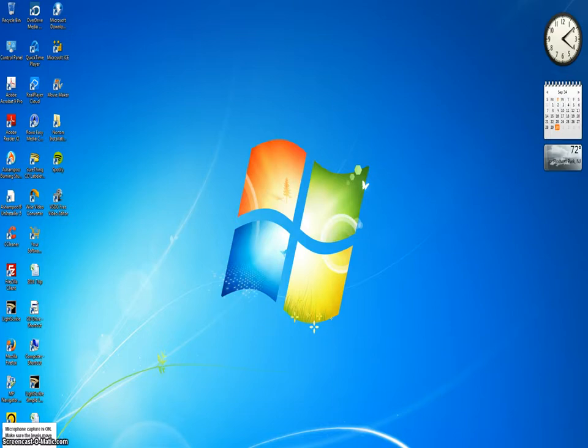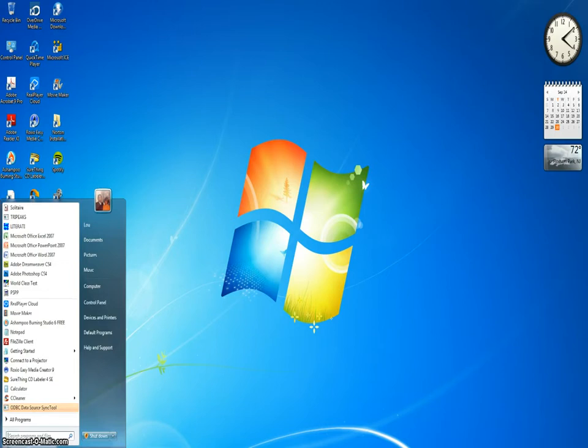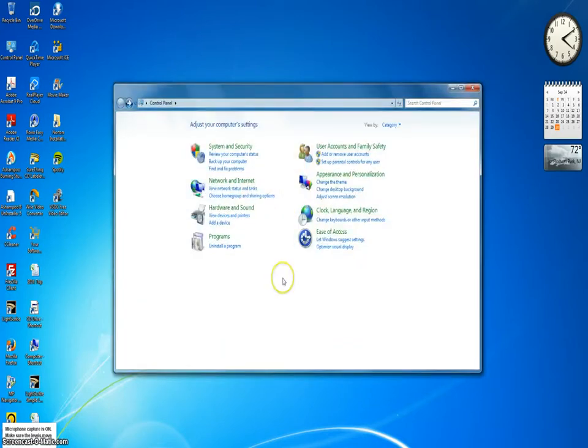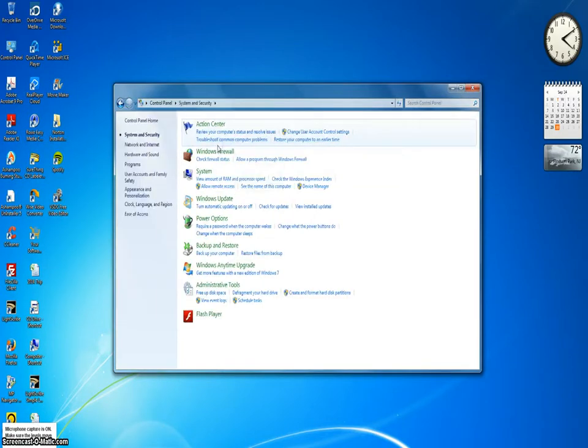In Microsoft Windows, we begin by clicking the Start button and on the pop-up menu, the Control panel. In the Control panel, click on the System and Security choice.